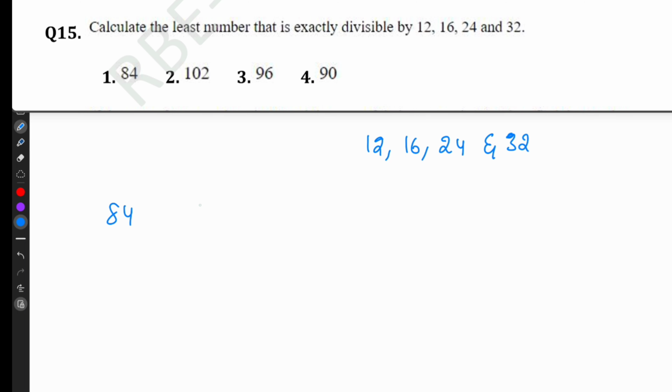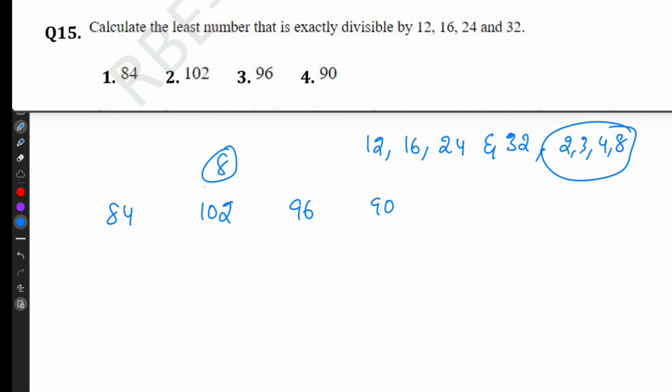Calculate the least number that is exactly divisible by 12, 16, 24 and 32. So the given options are 84, 102, 96, 90. So these numbers should be divisible by them. So the factors are 2, 3, 4, 8. So I am taking 8. 84 is not divisible by 8, so this is wrong answer. 90 is not divisible by 8, so this is wrong answer. 102 is not divisible by 8, so this is also wrong answer. 8 12s are 96. So this is the only one divisible by 8.